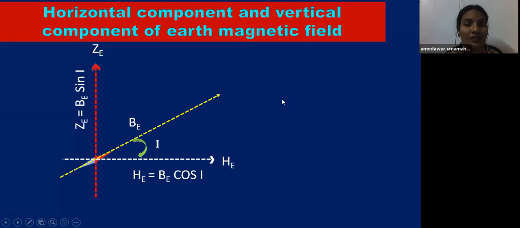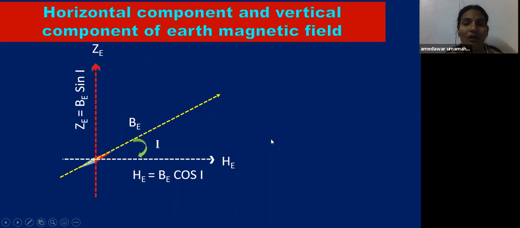If A is a vector, then along the x-axis it will be cos A, and along the y-axis it will be sin A. We learned this in our first year: splitting a vector into two perpendicular components. This is the horizontal component, and this is the vertical component.